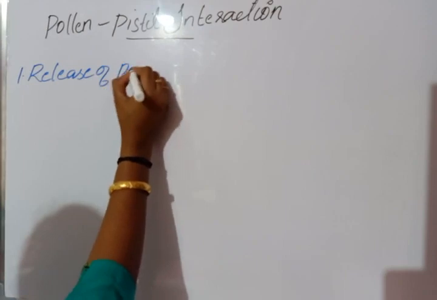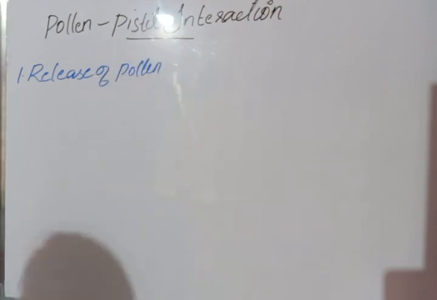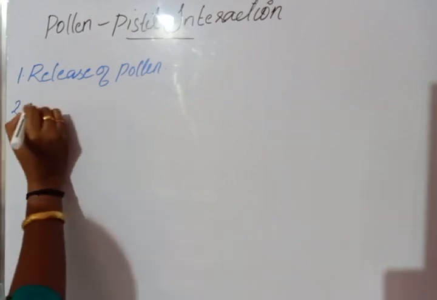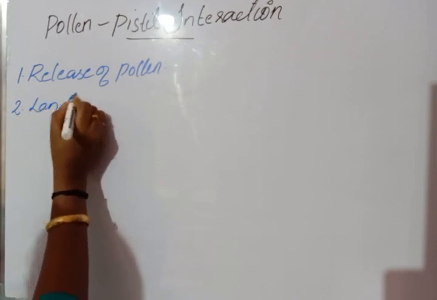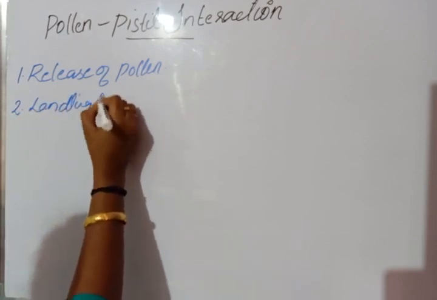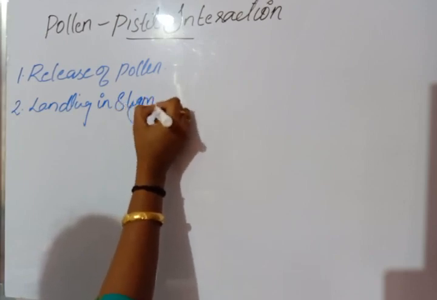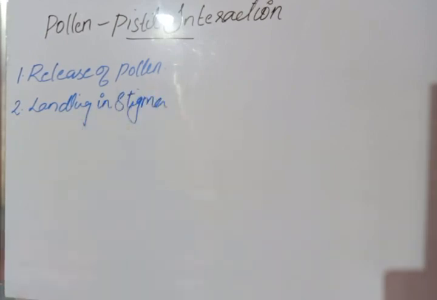The male flowers, or the anther, release the pollen grains, and these pollen grains may land on the stigma of the female flower. Okay, so landing on the stigma.